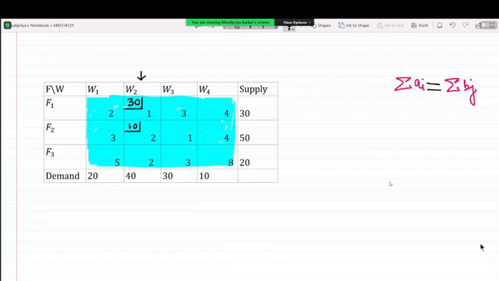Okay, let's say we are doing it in F2W2. Now, if I do it in F2W2, what we find is F2 can still supply 40 units, right? And that 40 can be adjusted in one of the minimum elements along row 2. The minimum element of row 2 corresponds to 1. Are we okay with this? But the problem is you cannot allocate the entire 40 units to this position. So how much can we allocate right here? 30.